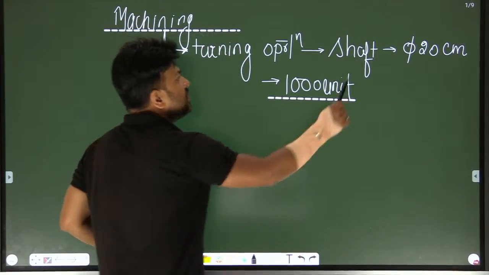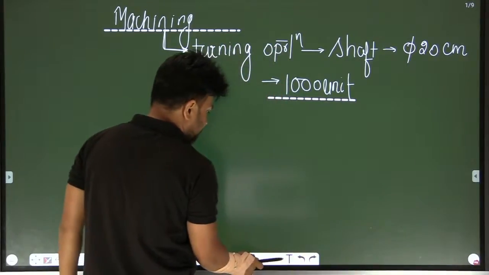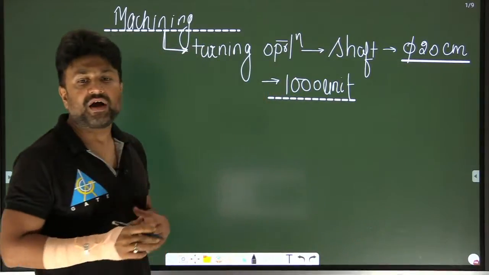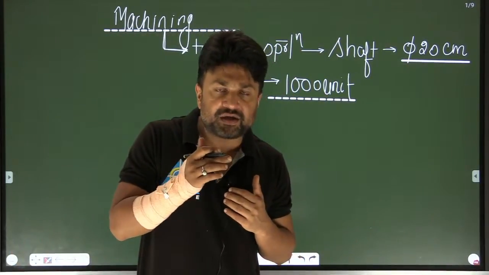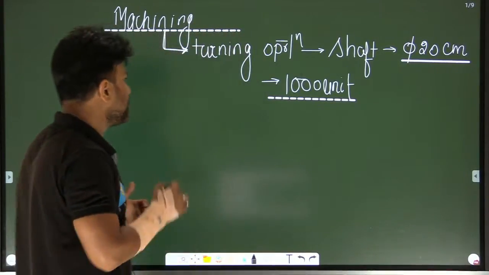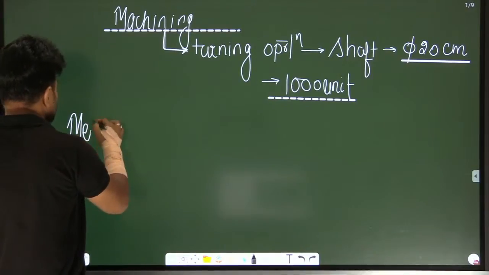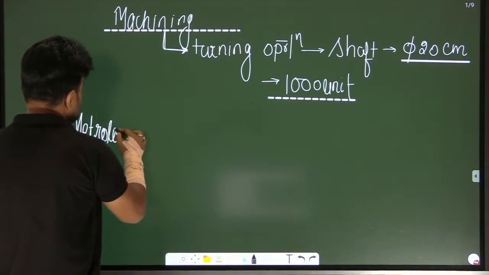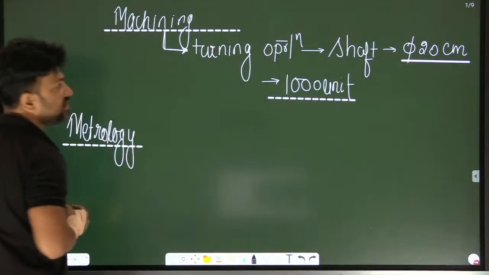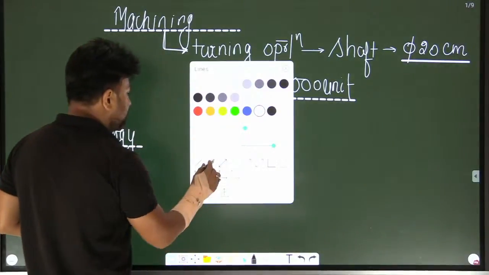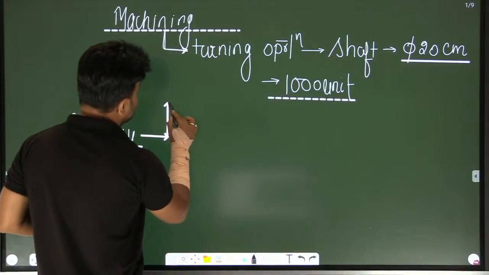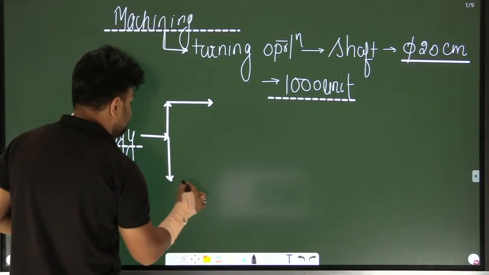Okay, so practically it is not possible to produce the diameter of the shaft every time as 20 centimeter. So what do we do? We are going to give some variation, I mean a minimum diameter or a maximum diameter. So metrology comes into the picture, my dear. In metrology, basically, it gives a minimum and maximum variation.